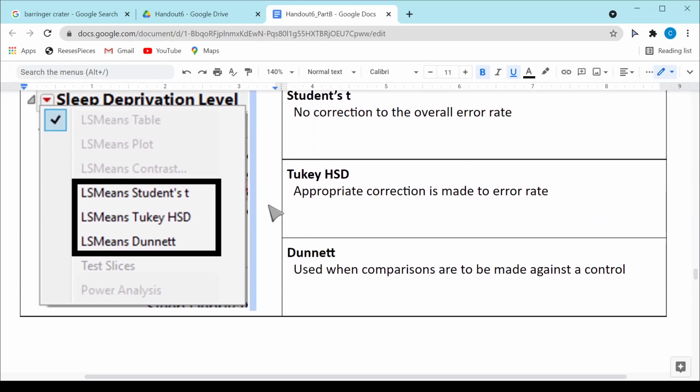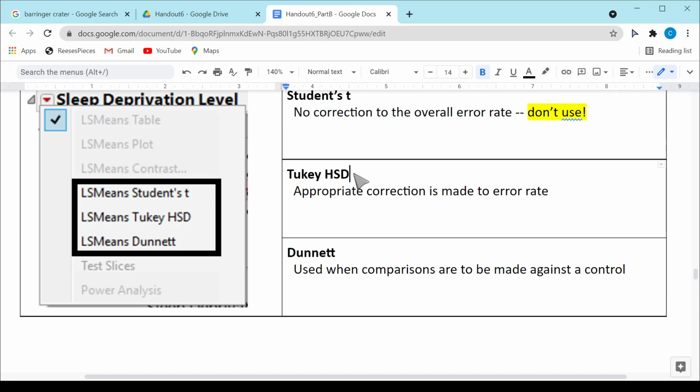Okay, so again, if we go back to our notes here, Student's t has no correction to the overall error rate. So I might put in here, don't use this one, because it does not have that correction for that overall error rate.